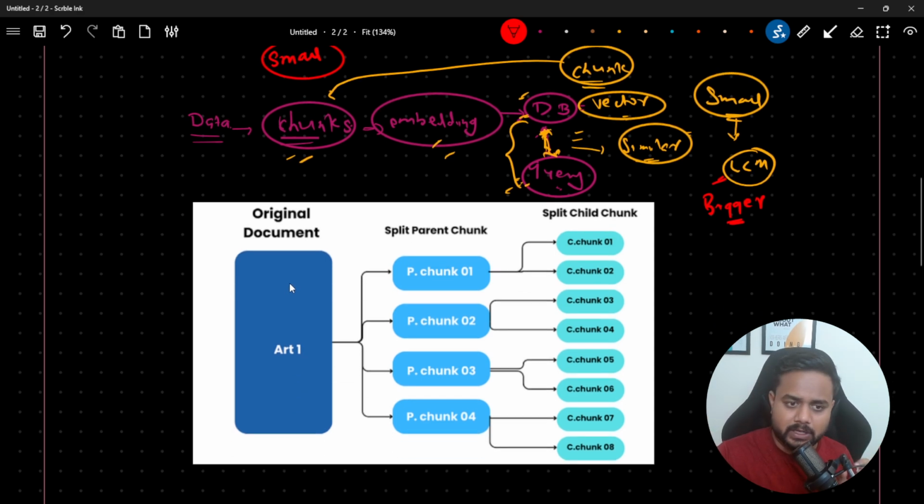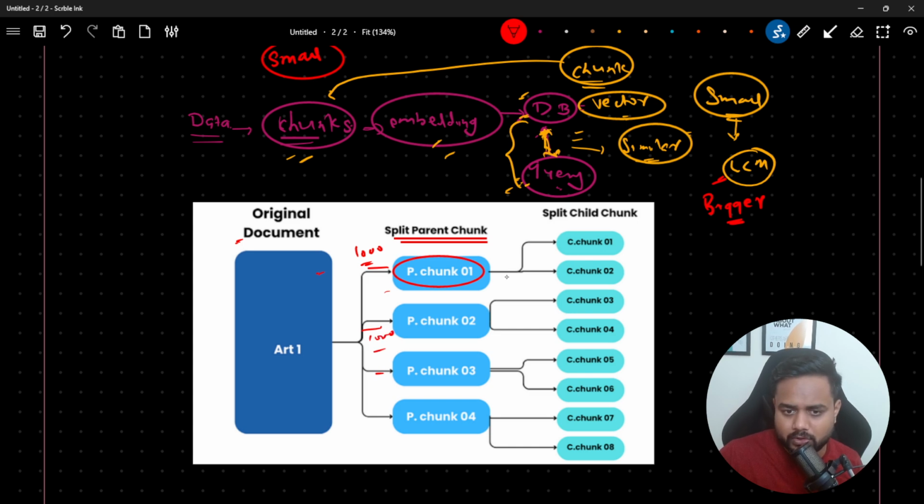Now guys, here see what we are doing. We have the original data, and we are going to split it into chunks. This chunk is the parent chunk. Let's say my data is a PDF. We are going to create a chunk, and let's say the chunk size is 1,000 tokens. In one single parent chunk we have 1,000 tokens.